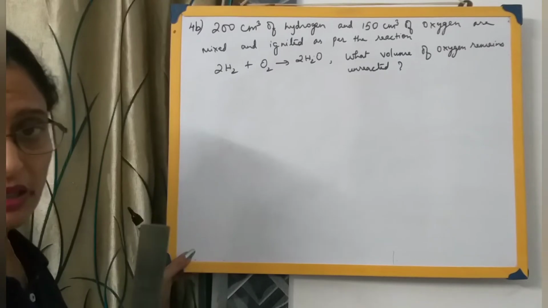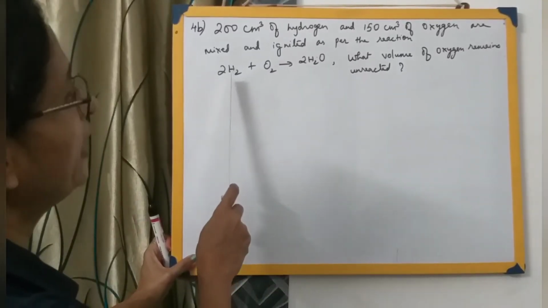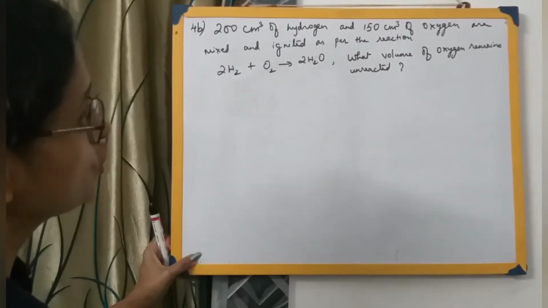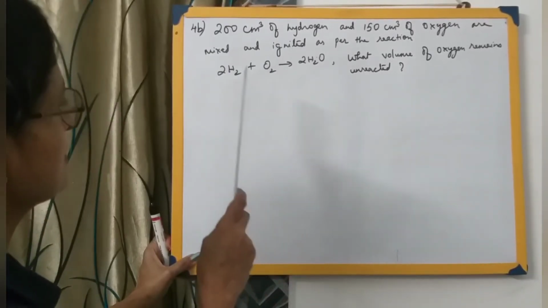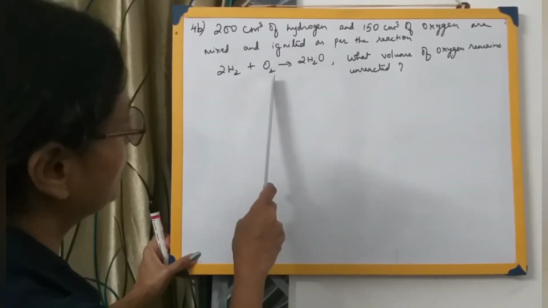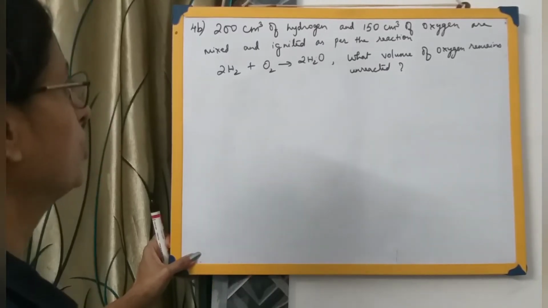So what is the question asking us? It has given us the amount of hydrogen, and some amount of oxygen has also been provided for the reaction. Both of them have been ignited together to form water molecules.